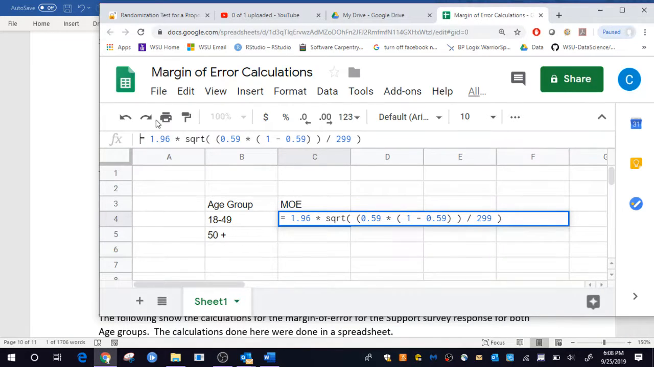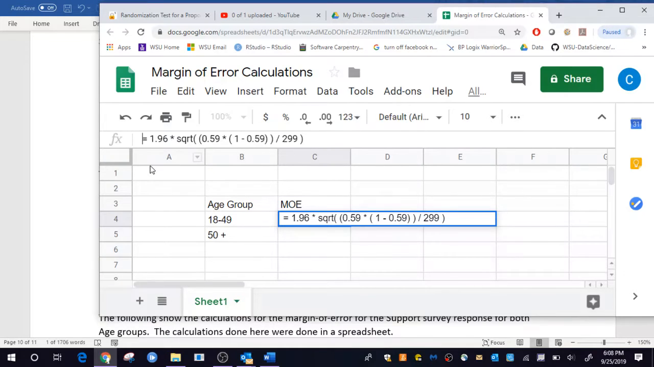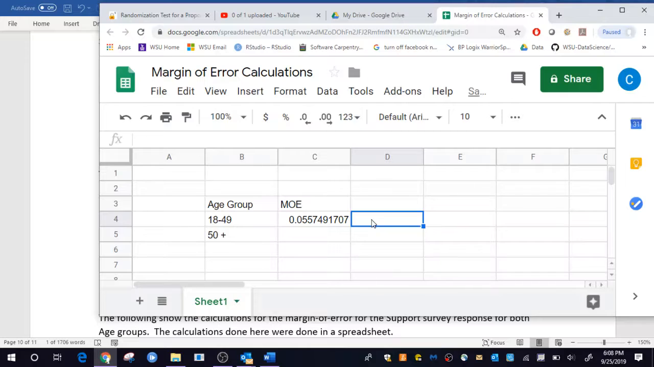So now it's actually going to do the calculation. So maybe you saw that the reason it didn't do the calculation is because I need to make sure and start that cell with an equal, and I actually started it with a space there. So there's the margin of error value, 0.0557 or so. Well, if we round that to 0.056, I guess, or 5.6%. You could write that a variety of ways there.